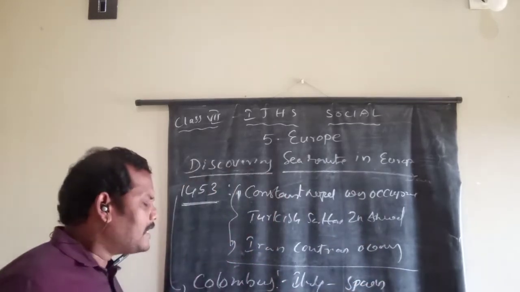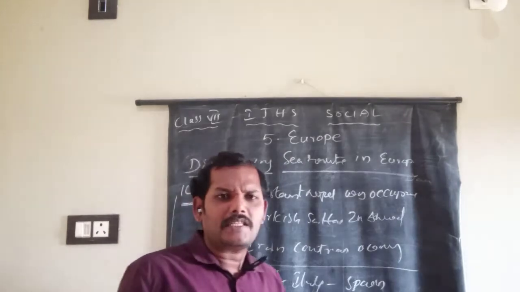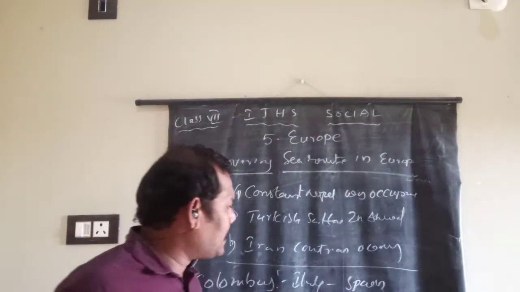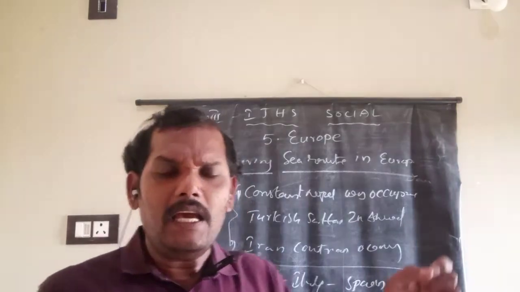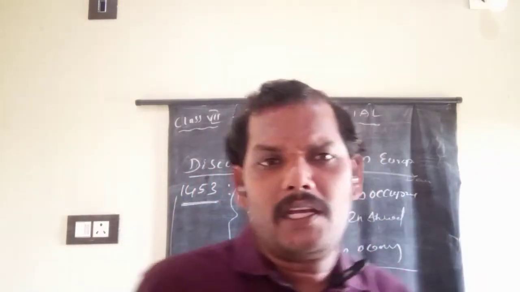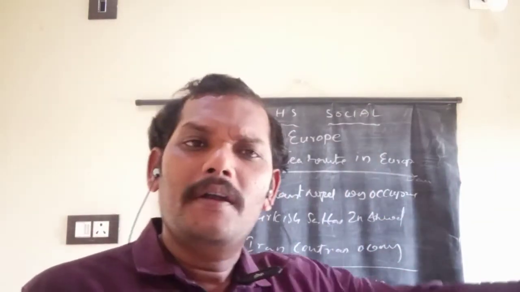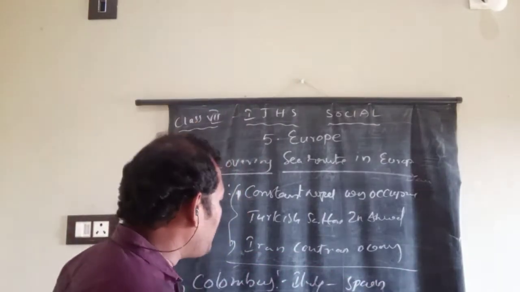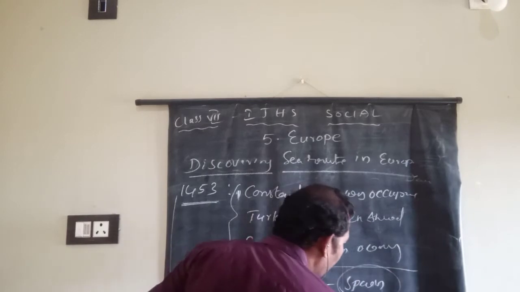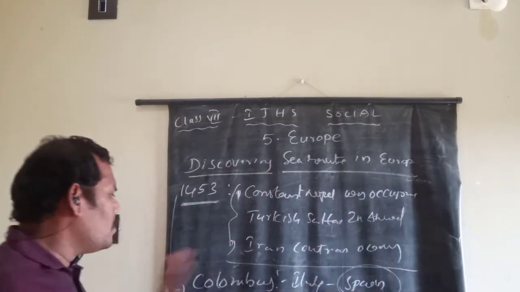Why? Because the Italian kings were not interested in discovering sea routes. So Spain and Portugal, very important countries, discovered different sea routes to different countries in the world. The Spanish king encouraged Columbus.